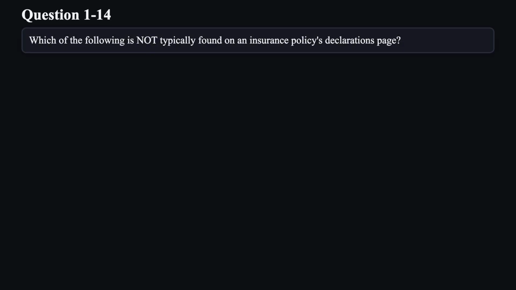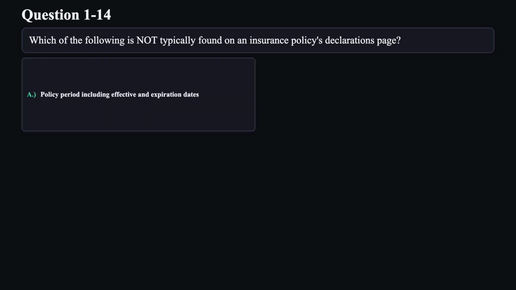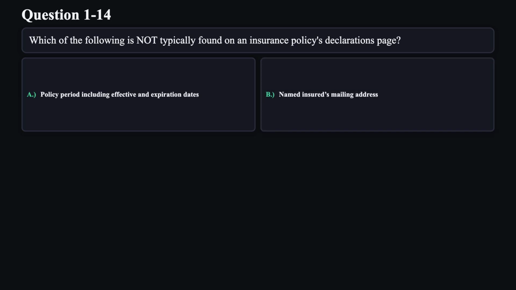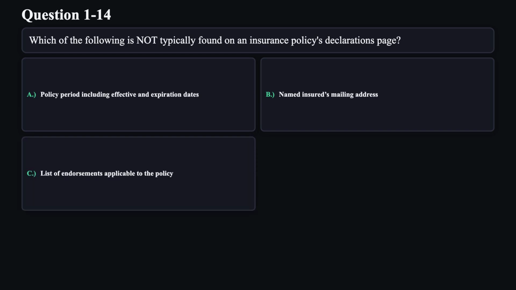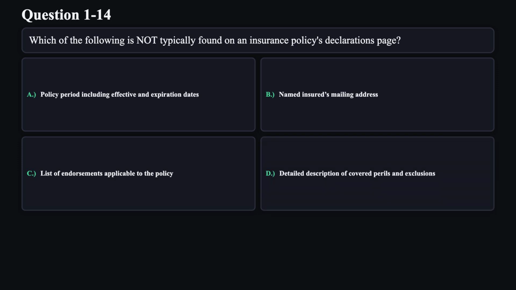Question 14. Which of the following is not typically found on an insurance policy's declarations page? A. Policy period including effective and expiration dates. B. Named insured's mailing address. C. List of endorsements applicable to the policy. D. Detailed description of covered perils and exclusions.